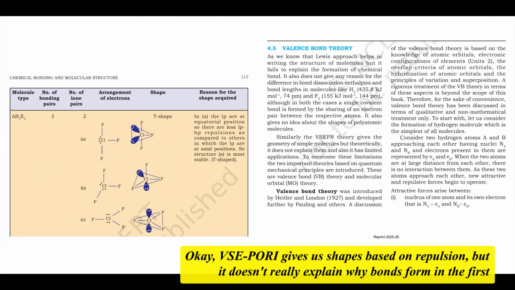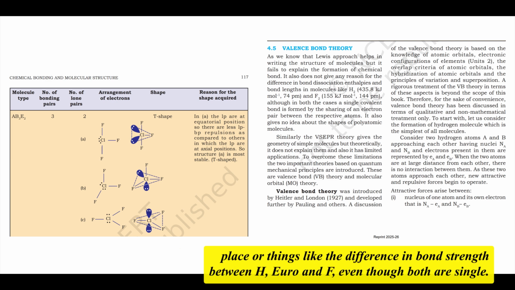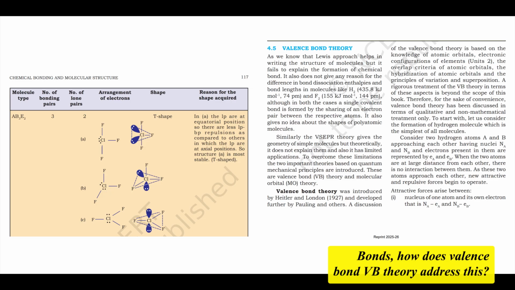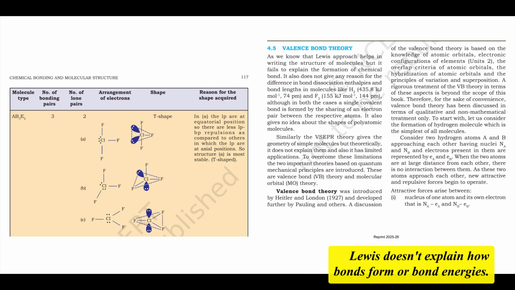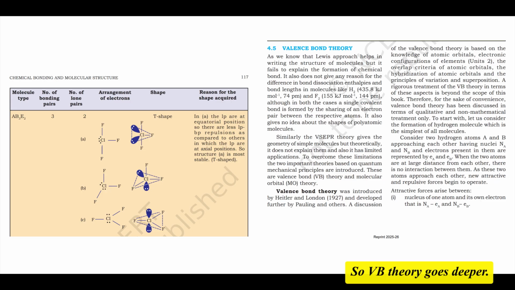Okay, VSEPR gives us shapes based on repulsion. But it doesn't really explain why bonds form in the first place, or things like the difference in bond strength between H-H and F-F, even though both are single bonds. How does valence bond (VB) theory address this? You've hit on the precise limitations that valence bond theory aims to overcome. Lewis doesn't explain how bonds form or bond energies. VSEPR explains geometry based on repulsion, but doesn't delve into the nature of the bond itself. So VB theory goes deeper.